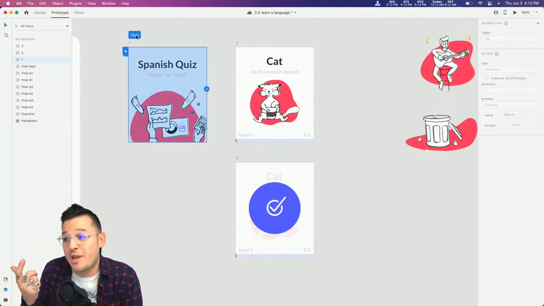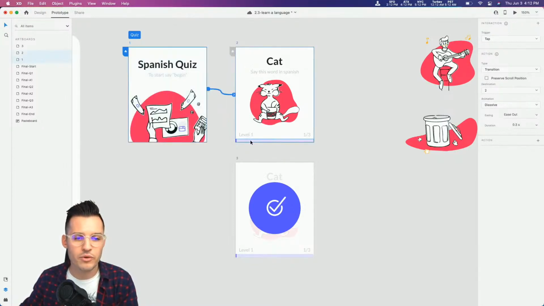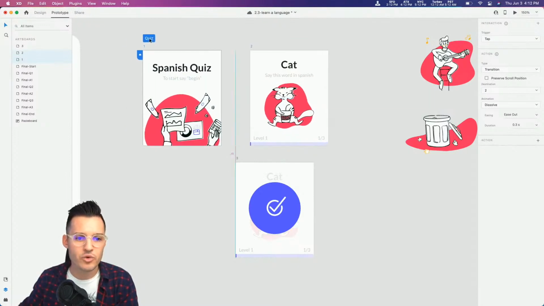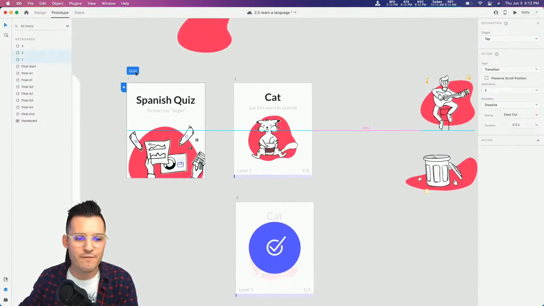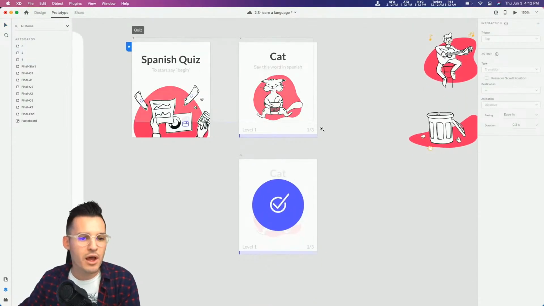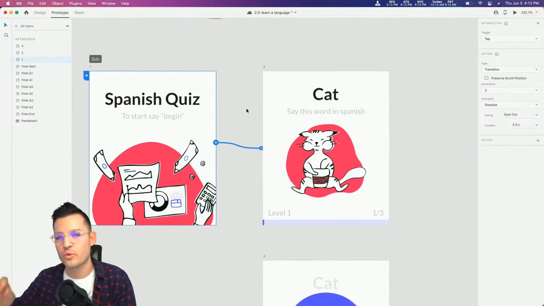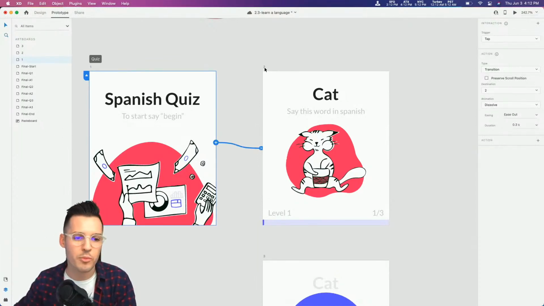That doesn't seem very special now because I'm moving around one element. But as soon as I connect, and we're going to grab the entire artboard, not an individual element, but connect an artboard one to another, now when I drag this flow around, we're going to drag every artboard that is in that flow with it, which is pretty cool.